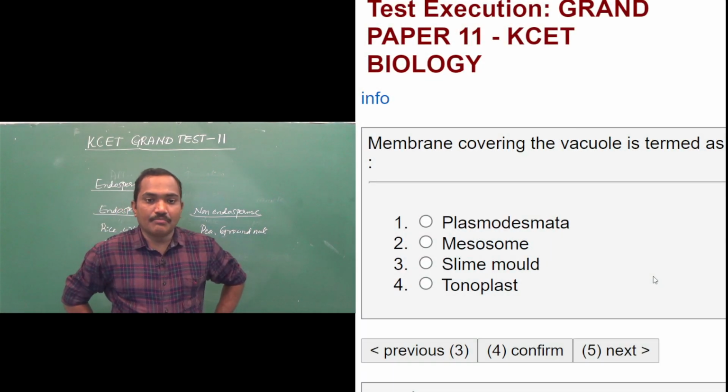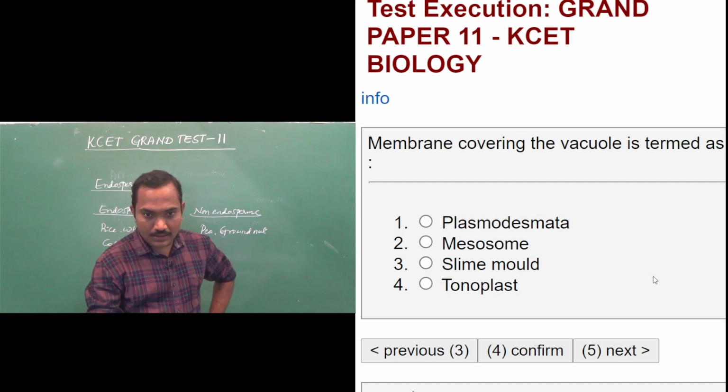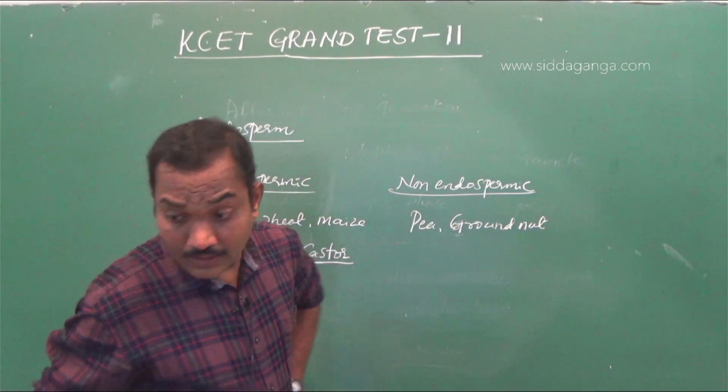Okay, fourth question. Membrane covering the vacuole is termed as plasmodesmata, mesosome, slime mold, tonoplast. Right.